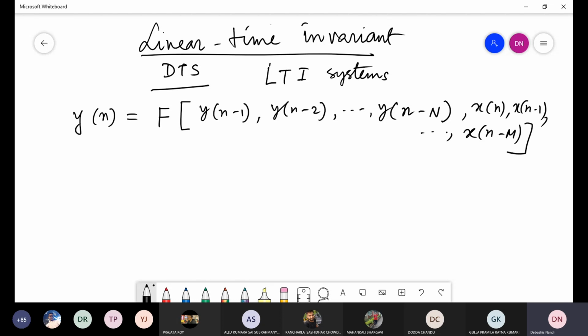But in the case of a linear time invariant system, we can represent y[n] in this form.